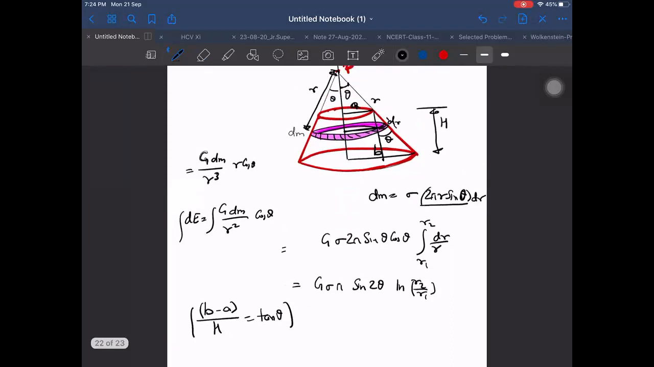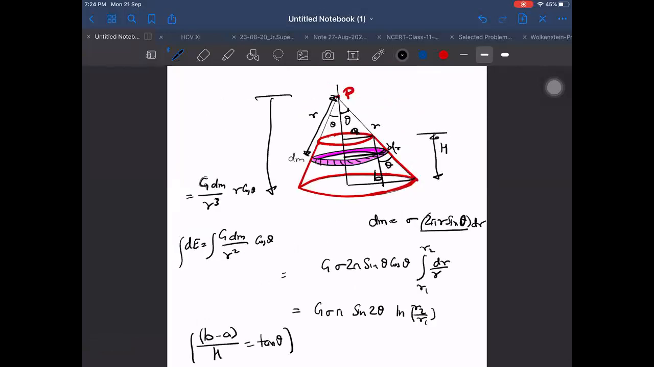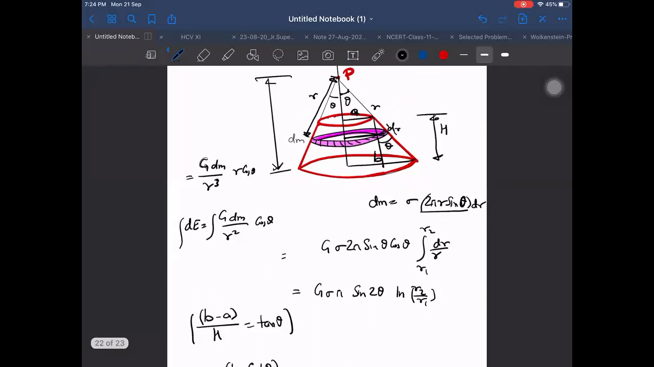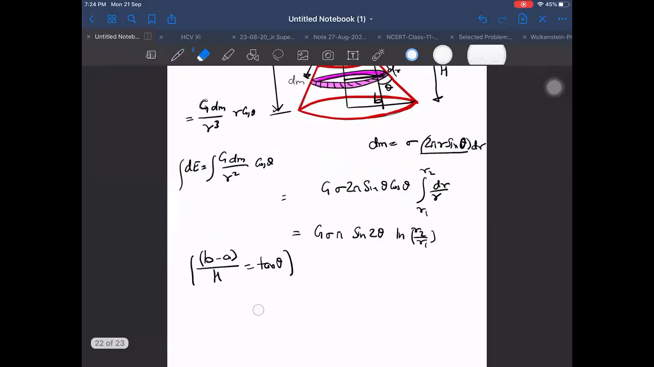And R1 and R2, how to find those? We will find them this way. B cot theta is the total height of the cone. The slant height will be B by sin theta, that is B cosecant theta. So I can simply write R2 as B cosecant theta and R1 as A cosecant theta.